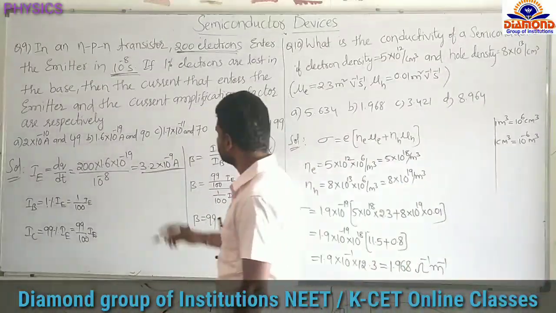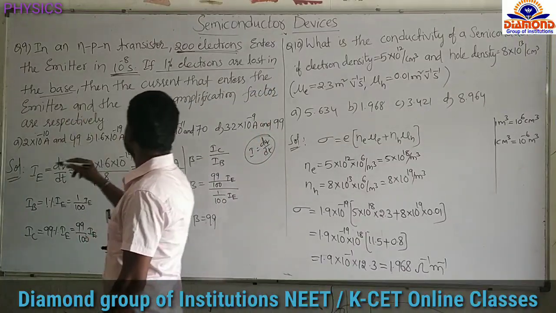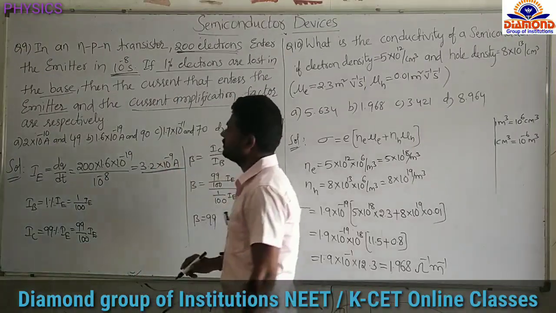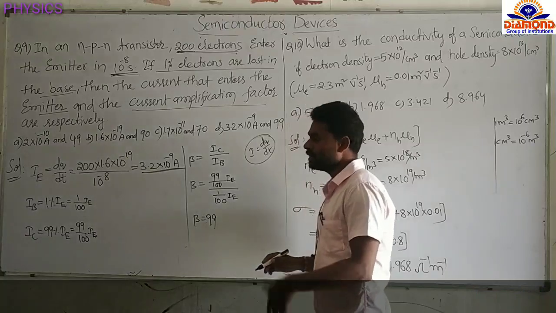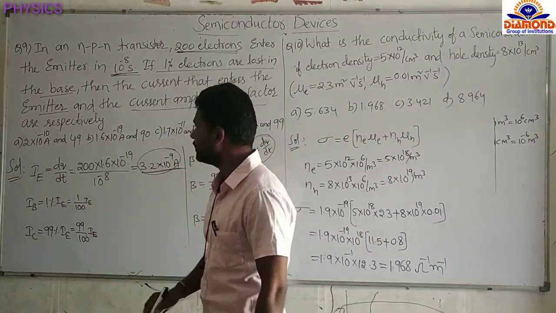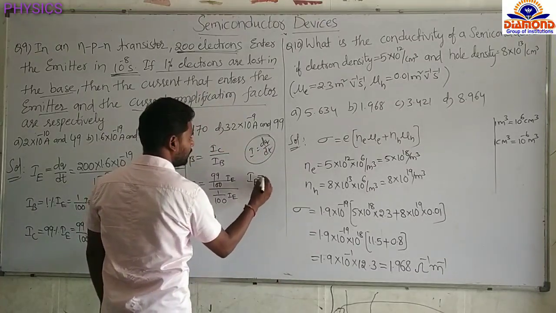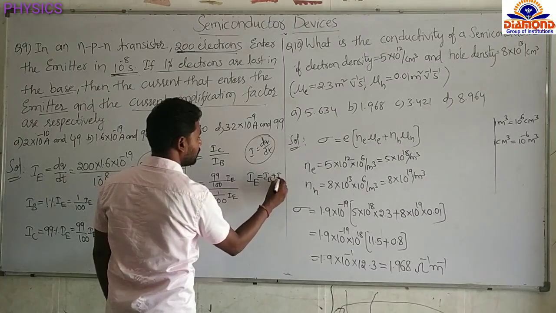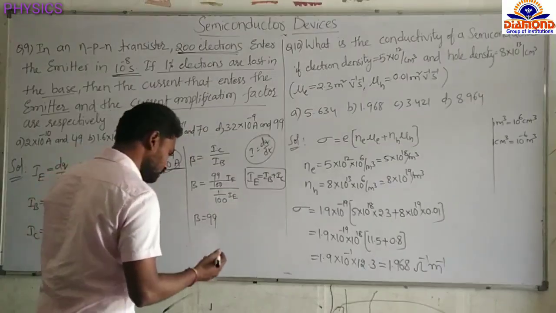And next, see the question: if 1% of the electrons are lost in the base, then find the current that enters the emitter and the current amplification factor. So they are asking the emitter current and the current amplification factor, that means current gain. Already we found the emitter current. In transistors, the emitter current is equal to the sum of the base current and collector current. IE equals IB plus IC, remember this formula.